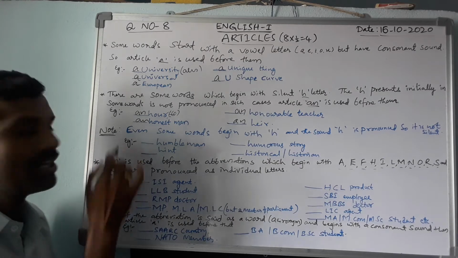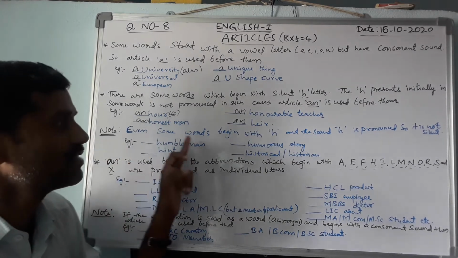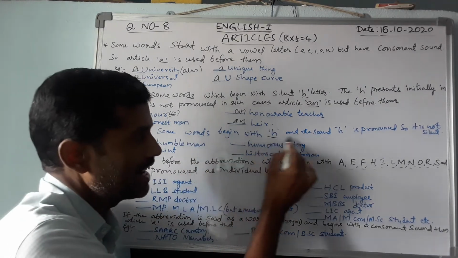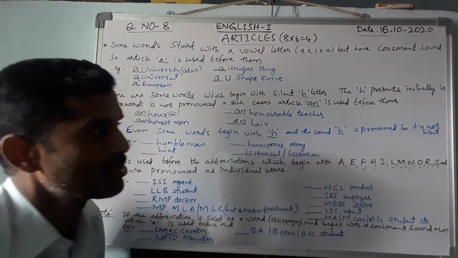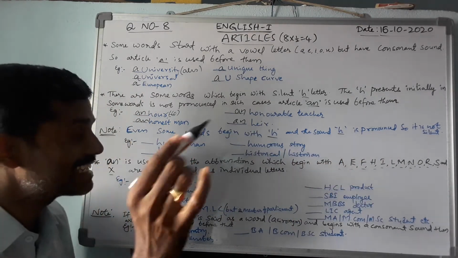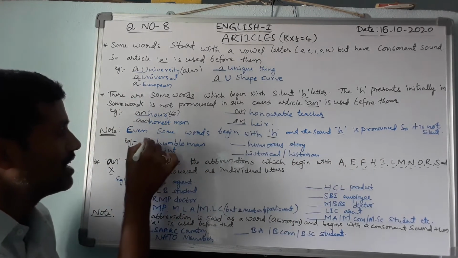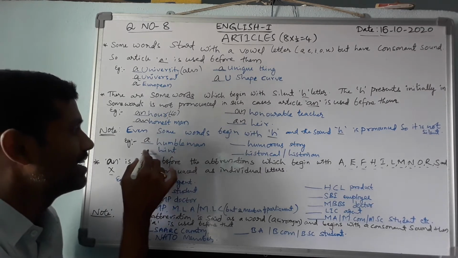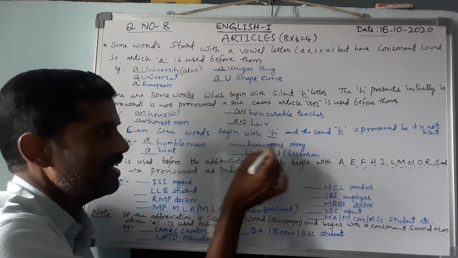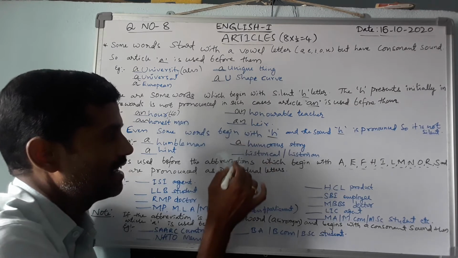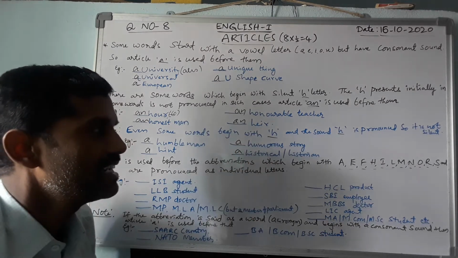But observe the note: even though some words begin with H, the H sound is pronounced, so it is not silent. In those cases, we have to use a: a humble man, a hint, a humorous story, a historical, a historian.